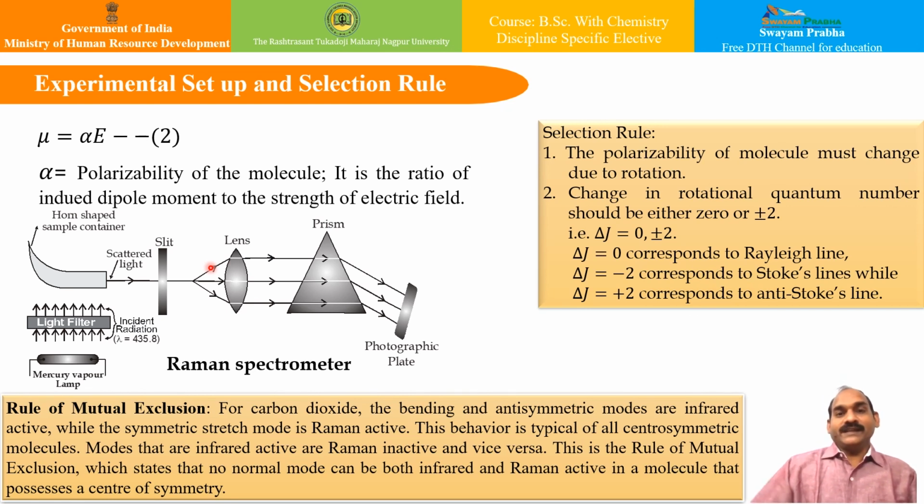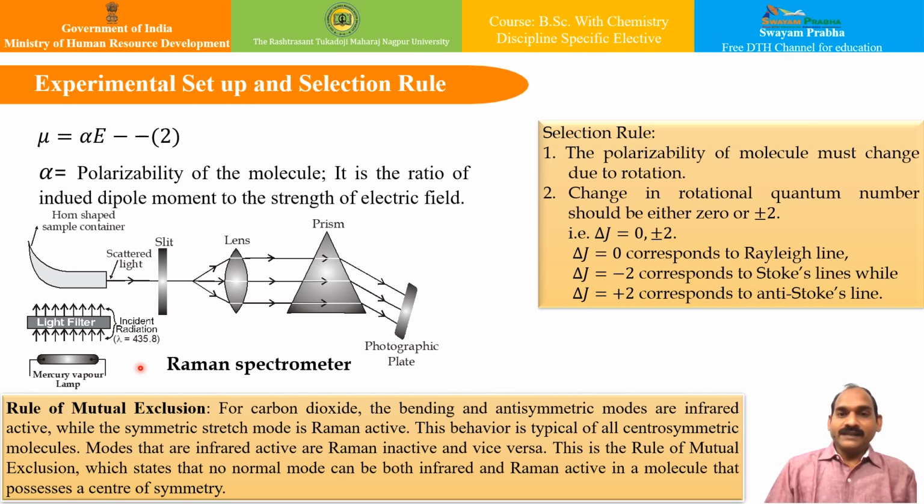Let us look at the experimental arrangement of the Raman spectrometer. A Raman spectrometer consists of an intense source of radiation, which is basically the mercury vapor lamp. Nowadays, we do not use a mercury vapor lamp because it has been replaced by laser. You know what a laser is? Light amplification by stimulated emission of radiation. What is its importance? It gives high intensity monochromatic light, basically. That is its purpose.